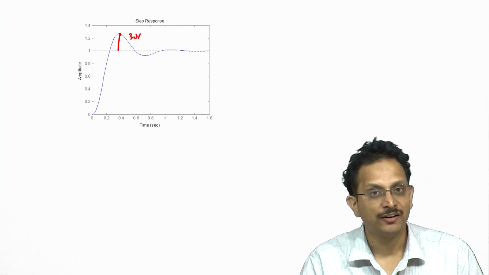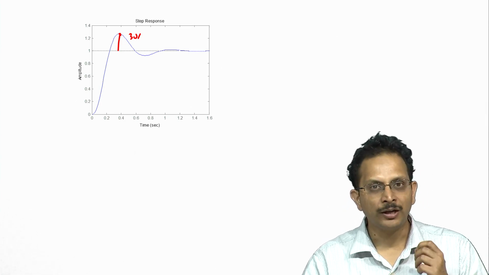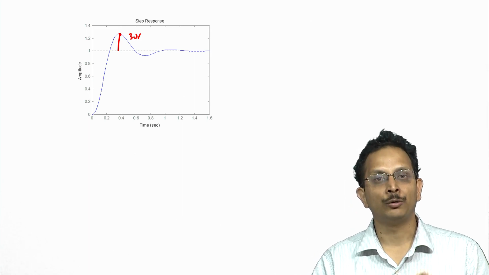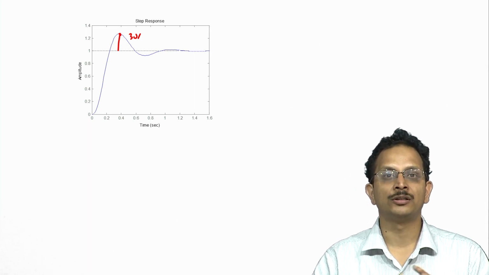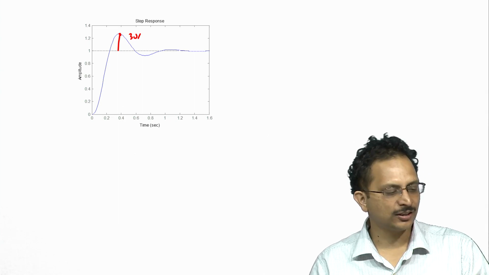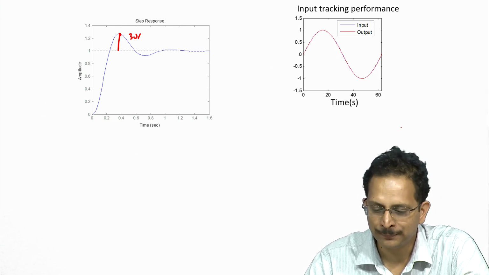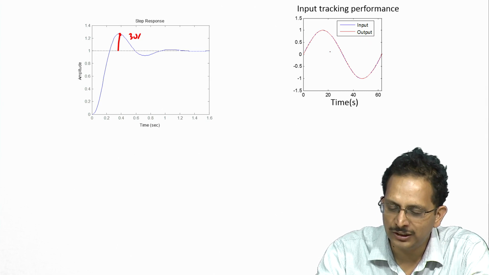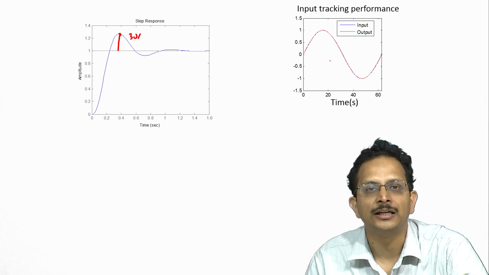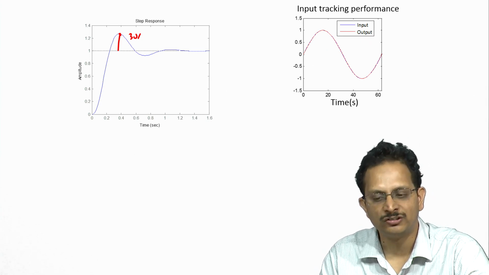But what we are really paid for is not to look at the response of the system to step inputs. What we are paid for is to see to it that the closed loop system rejects disturbances at 0.2 and tracks a reference at 0.1 with adequate accuracy. As far as reference tracking is concerned, I have plotted in this graph on the right the input in blue and the output in red, and you see that the two are sitting very nearly on top of one another. This indicates that the error between the two is extremely small.